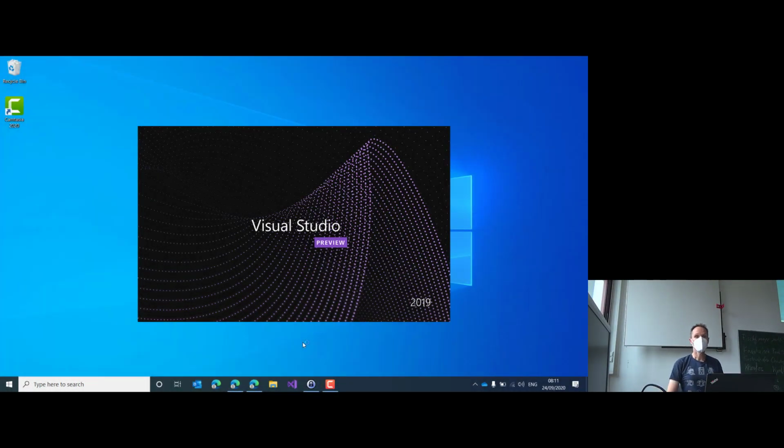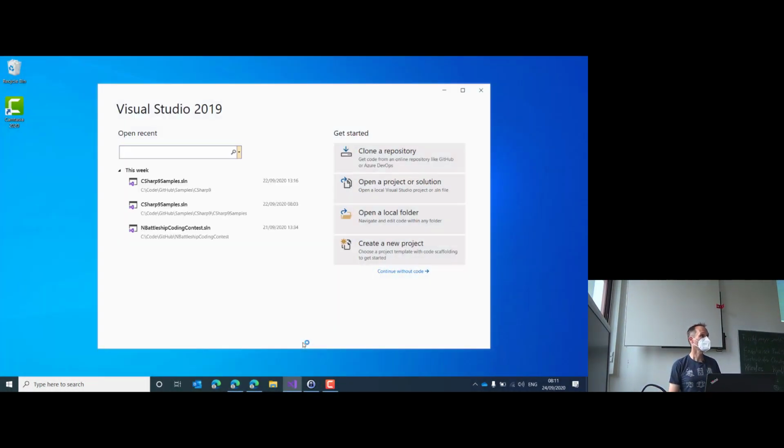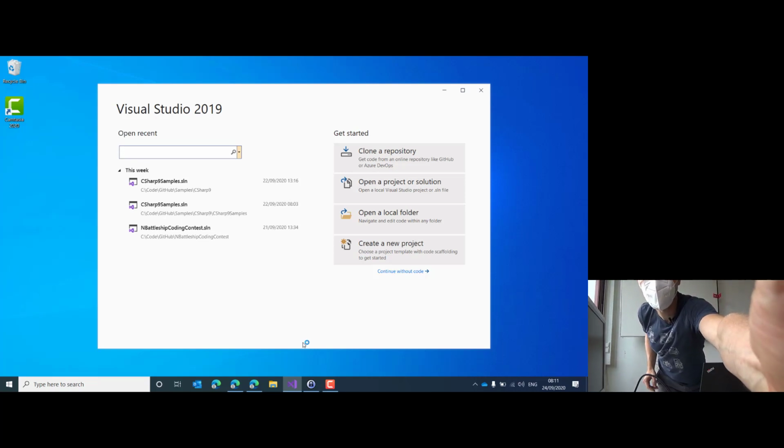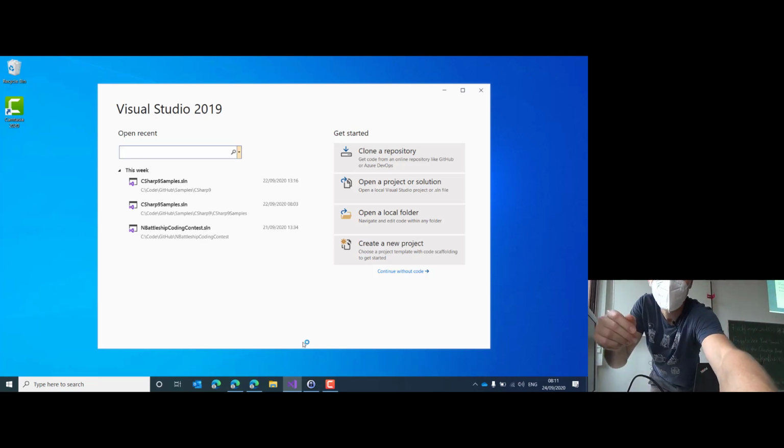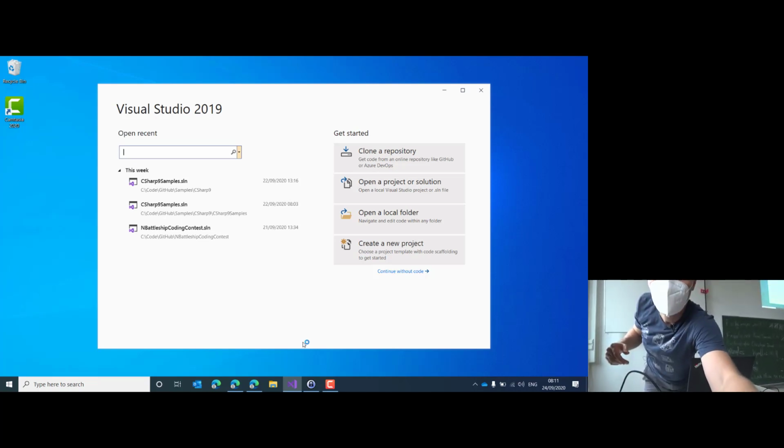Okay, you are invited to follow along today. So if you want, you can start Visual Studio Code or Rider, and follow along with the code that I'm going to write. If you have any questions, ask me. We will write a lot of code today. Not so many lines, but we will do a lot of discussion about the code, okay? So I think it's a good idea to follow along.